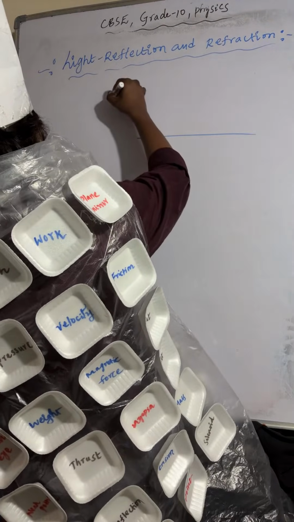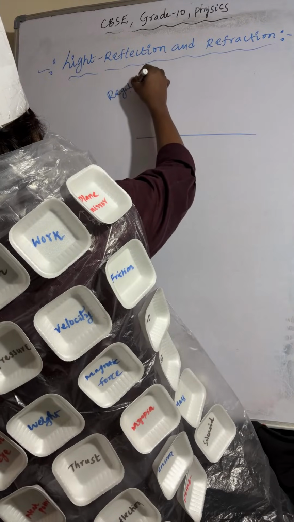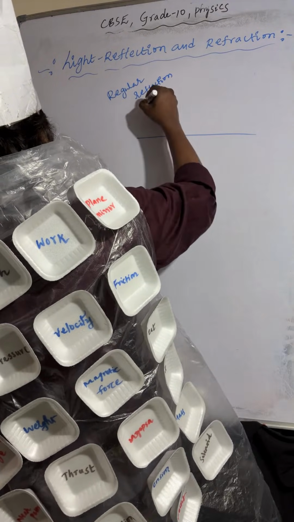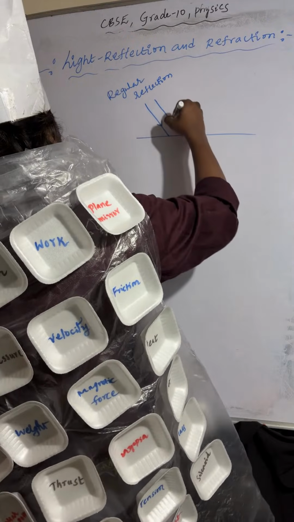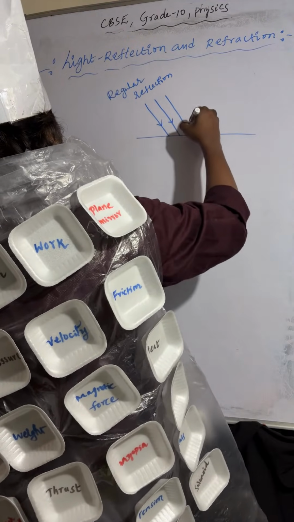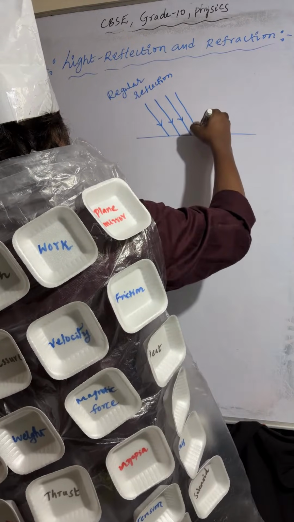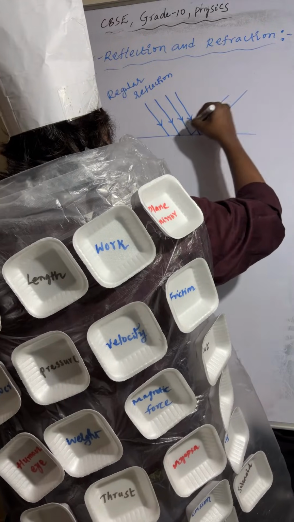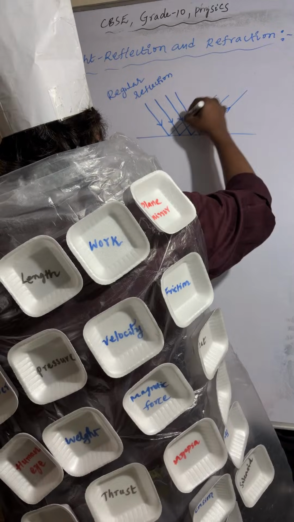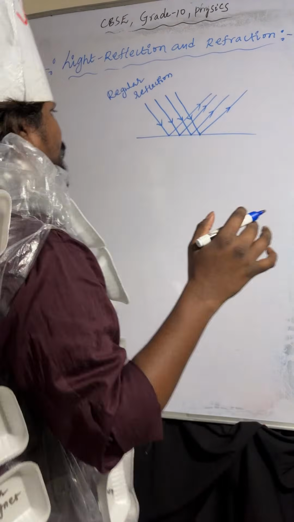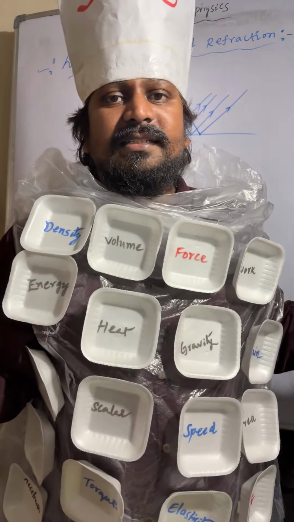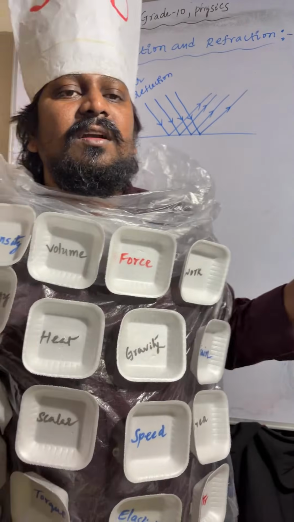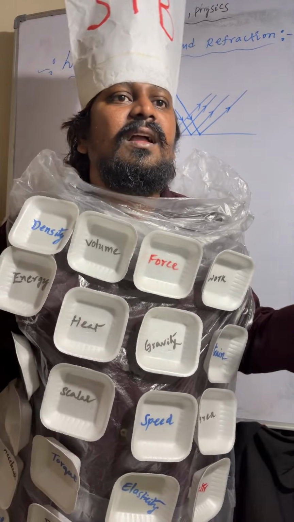So, regular reflection. Here you can observe these are the incident light rays. Incident light rays are parallel to each other, then reflected light rays are also parallel to each other. This type of reflection is called regular reflection.